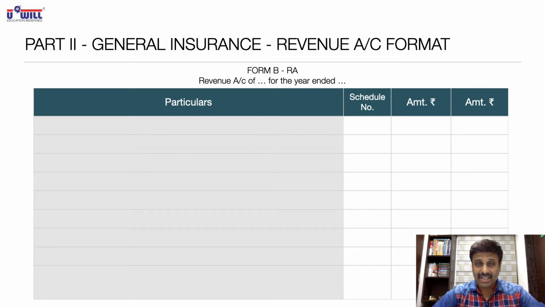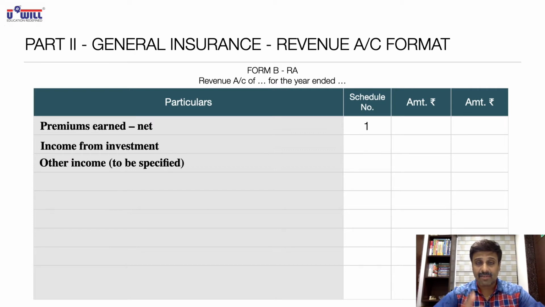I hope every one of you has made the format now. Let us recollect what we discussed in the previous slide. The first part of the revenue account of a general insurance company will remain exactly the same. So what will we have? Premiums earned, as per schedule number 1. Second, income from investments as it is. No schedule is to be made; directly here itself we will show all the details as we have done in the last lecture in practical questions. Other incomes also directly we will show here, no schedule is to be made, and total A. So the first part of general insurance remains exactly the same. Pause the video and write it down, everyone, exactly the same as life insurance.